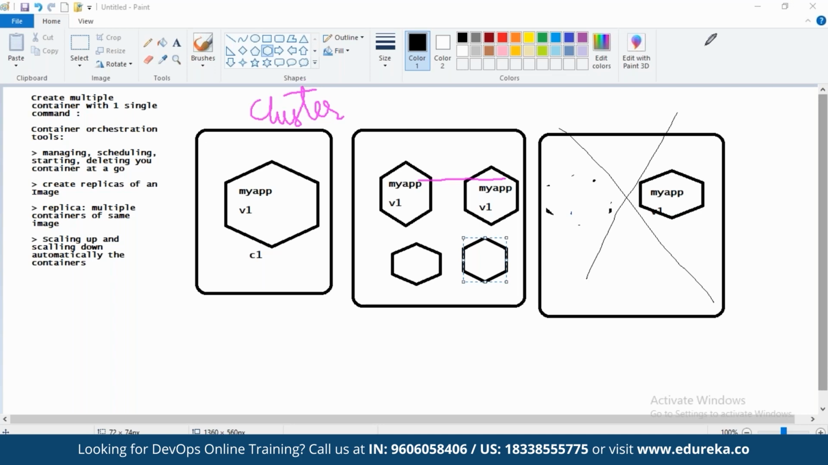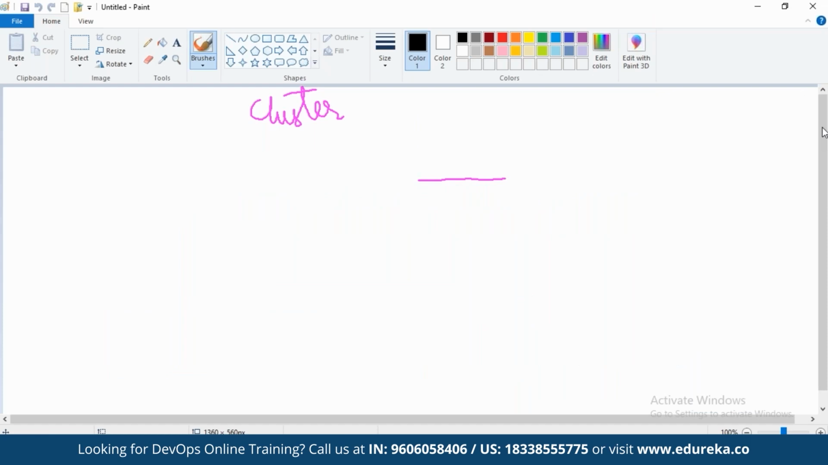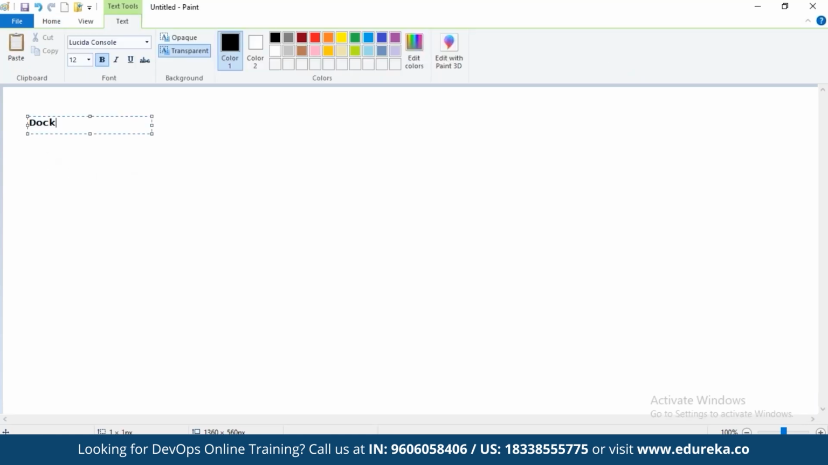Kubernetes is not the only orchestration tool, friends. We have another orchestration tool, that is Docker Swarm. Now, what is the difference between Docker Swarm and Kubernetes? We will talk about it in a minute. First, let's understand more. Docker also gives us an orchestration tool, Docker Swarm, which comes with Docker itself.